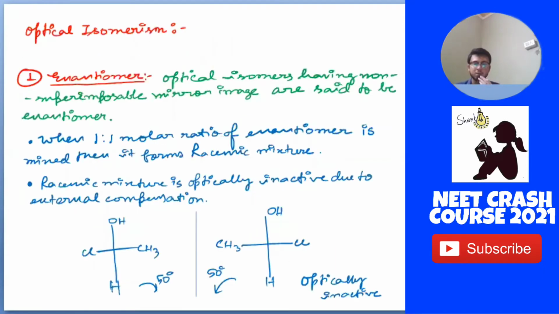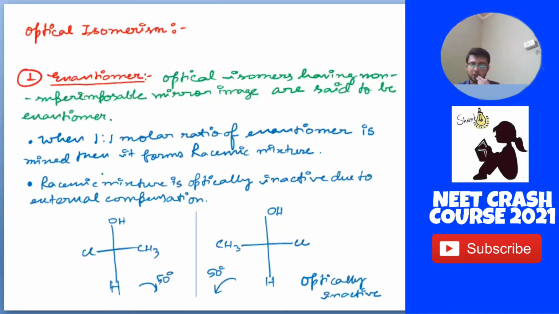So let us move on to the next thing, that is our optical isomerism. In optical isomerism, first is our enantiomer. What is an enantiomer? Optical isomers having non-superimposable mirror images are said to be enantiomers. When a 1:1 molar ratio of enantiomers is mixed, it forms the racemic mixture. Now, what is a racemic mixture? A racemic mixture is an optically inactive mixture.